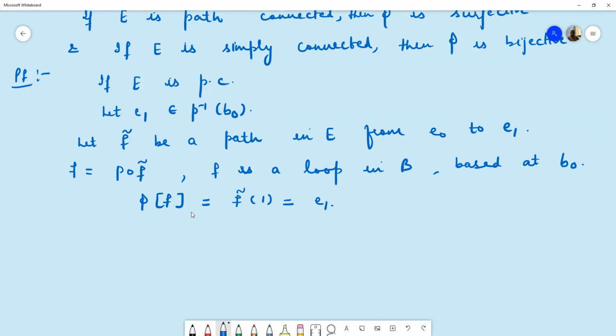So by definition of the lifting correspondence, phi of F is F curl at 1, the endpoint of the unique lifting of the path F starting at point E naught. So that will be E1. So we have proved here that for any point E1 in P inverse B naught, there is a loop F in B based at B naught such that the image of this path homotopy class of F is E1. So this phi is a surjective map.